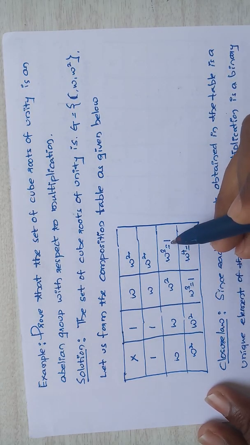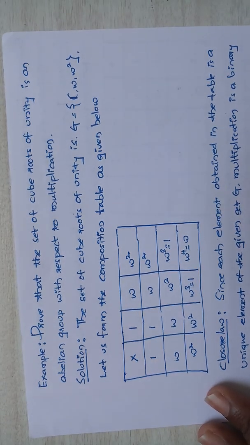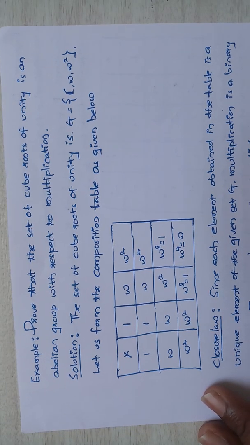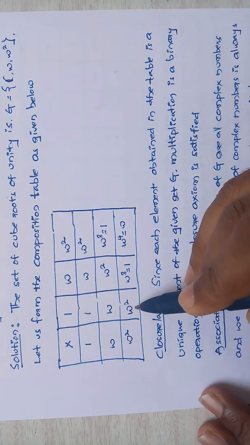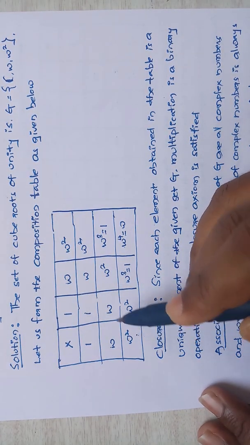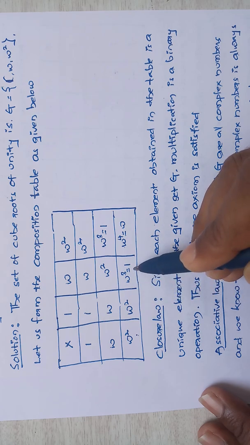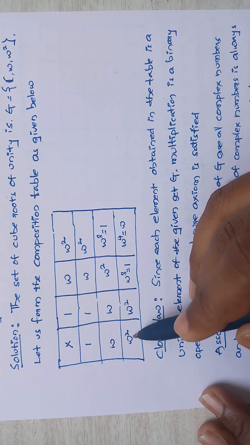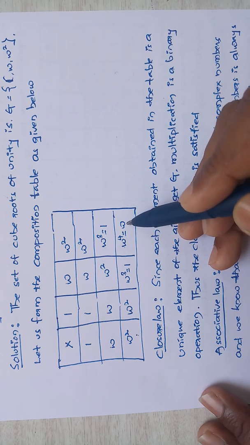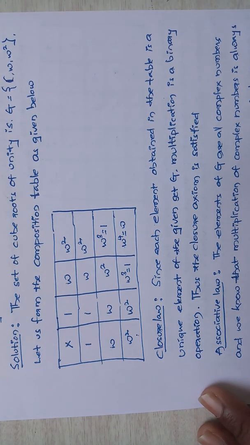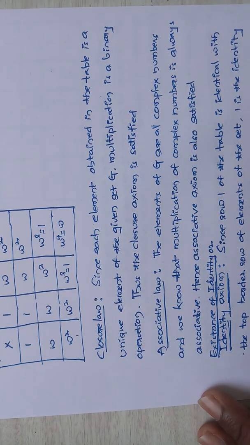Omega cube is 1, which we have already seen in complex numbers. Next omega square into 1, omega square into omega, that is omega cube, which is 1. Omega square into omega square is omega 4, that is omega.